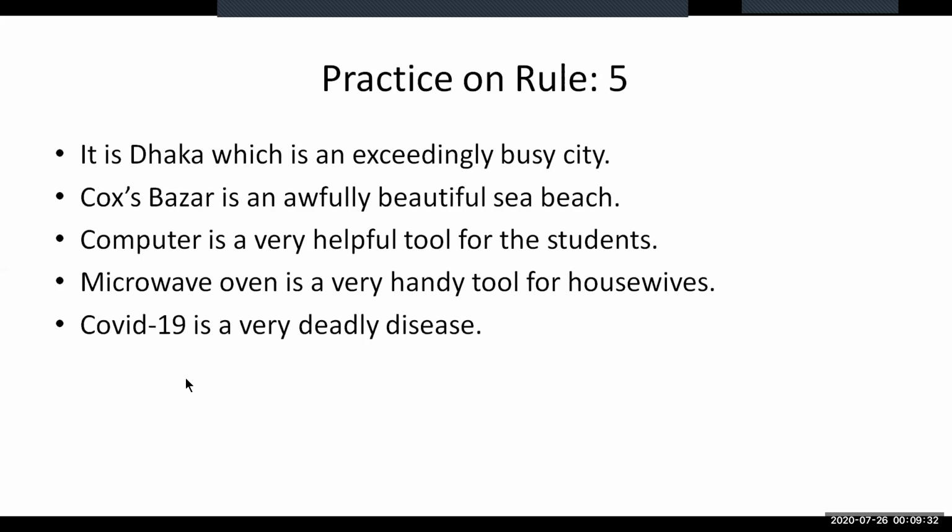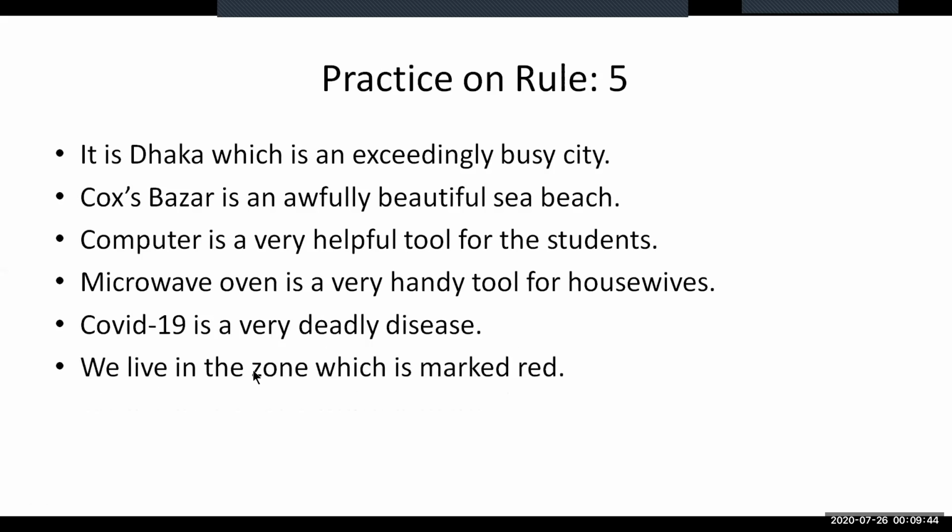The fifth one is again a simple sentence. You can make this complex and compound sentence by using this structure showed in the previous slide. The next one is in complex form, and you need to make it a simple and compound sentence.